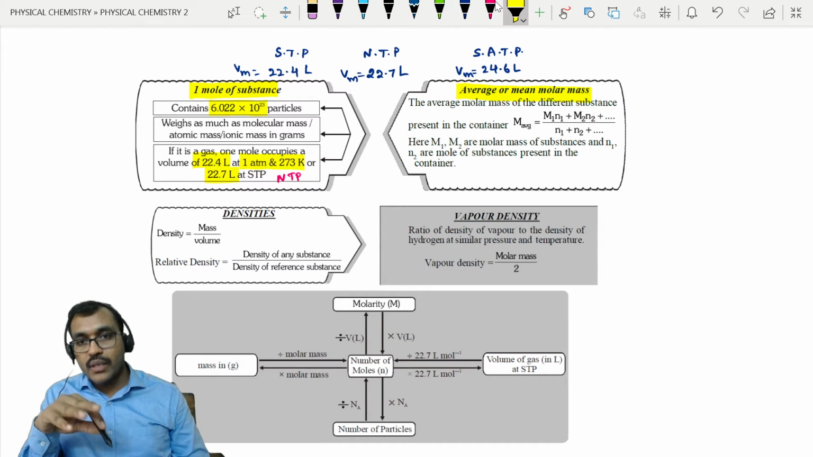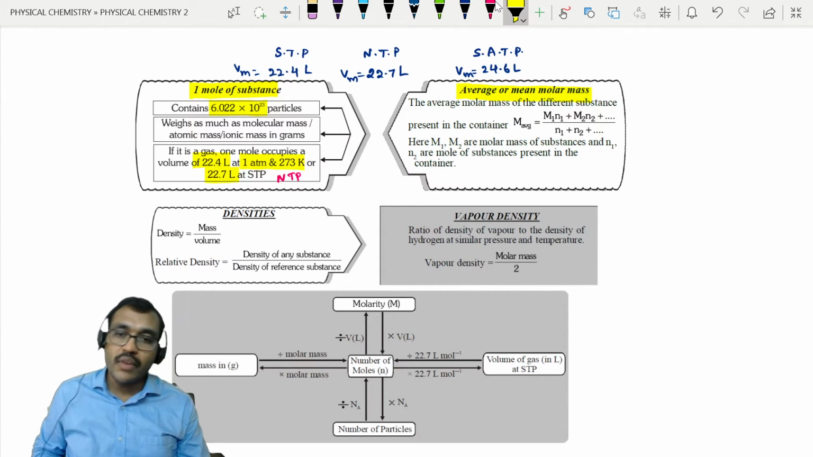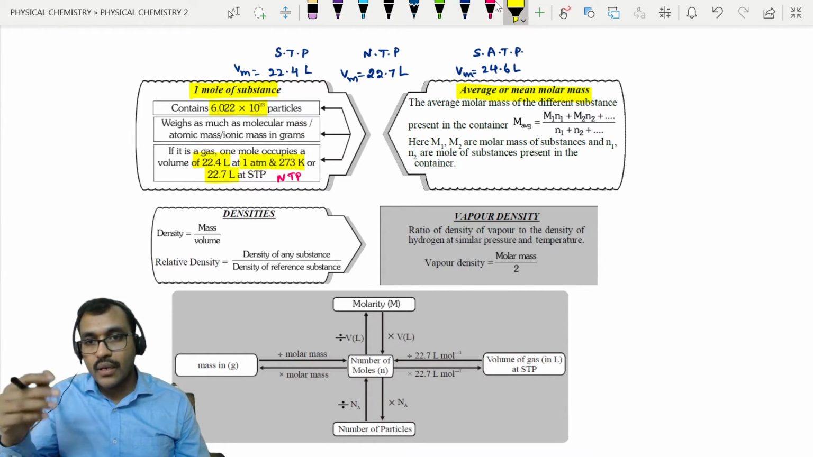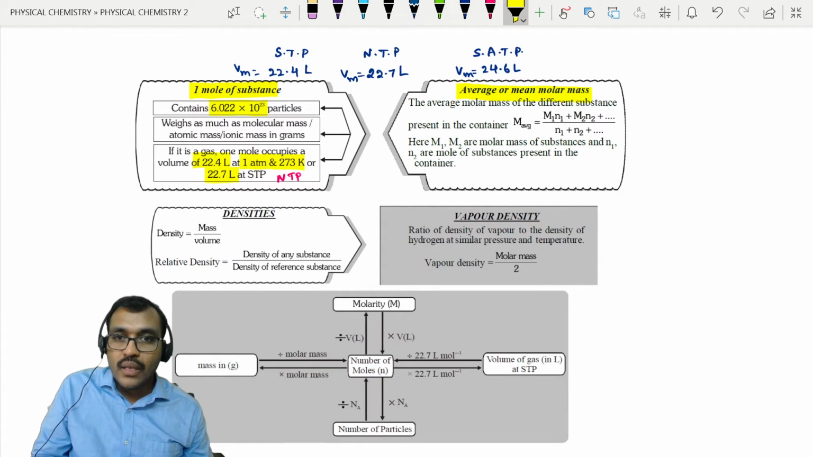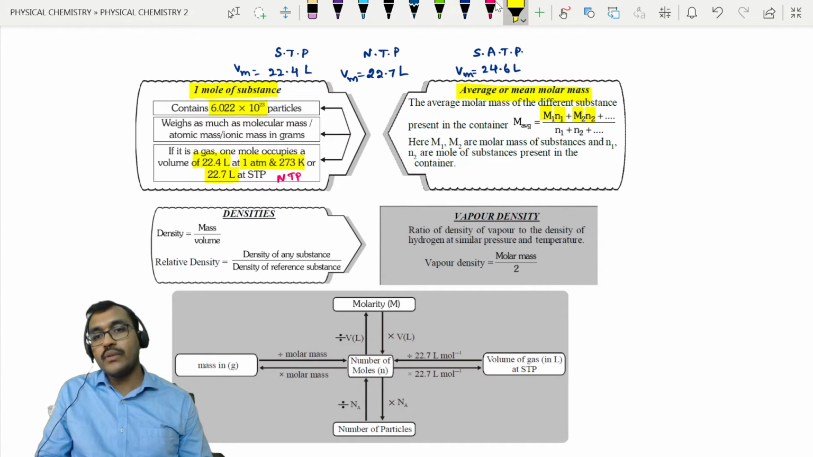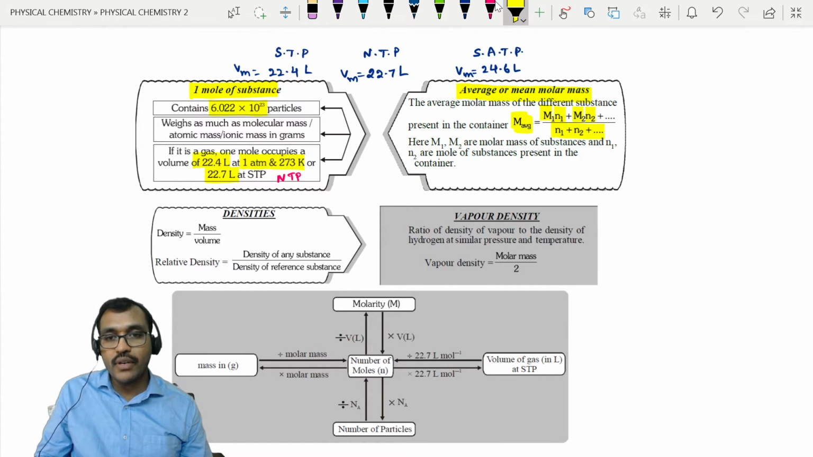Average molar mass means the average of all the types of molecules present in the given mixture. So if they have given n1 moles of a gas having molecular weight m1, n2 moles of another gas having molecular weight m2, then you will write n1 m1 plus n2 m2 plus and so on, divided by total number of moles. Then you will get average molecular mass. We will see certain problems related to it.